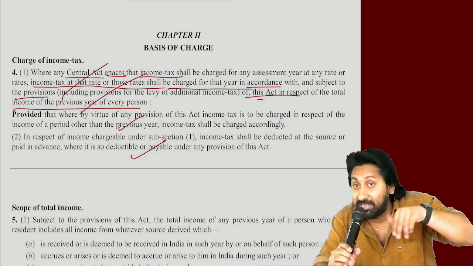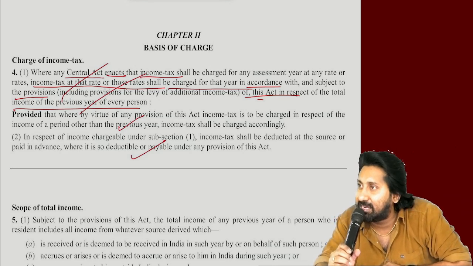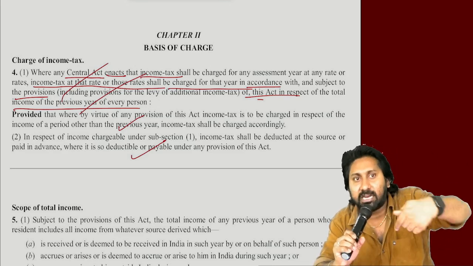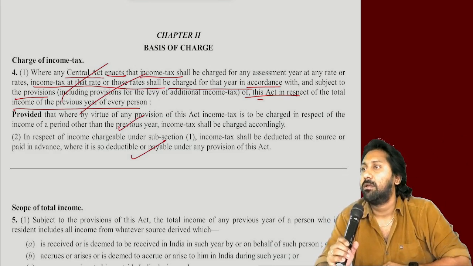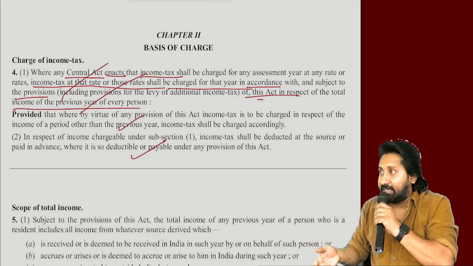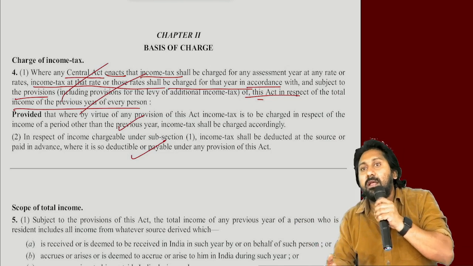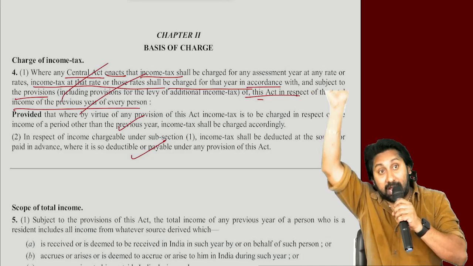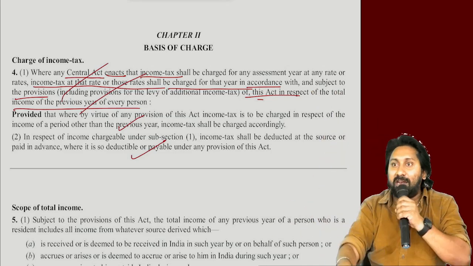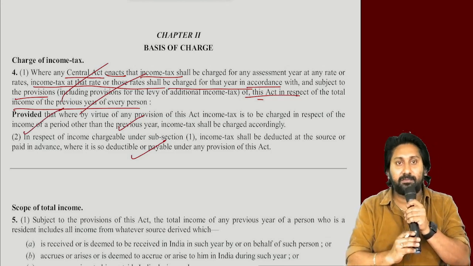Department came to know in which year? 25-26 they came to know about it. Now they wanted to go and assess that particular income, bring it back to the books and ask me to pay the tax. When they are doing the assessment in 25-26, of which income? 23-24. Now tell me, as per which law? As per that law they have to do, or as per today's law? That law only. Because that escaped assessment is for that previous year, that's why this point came.